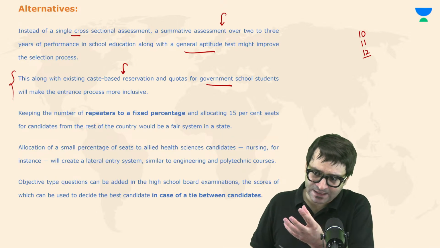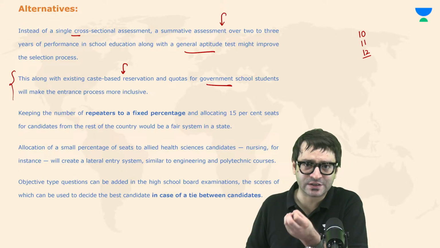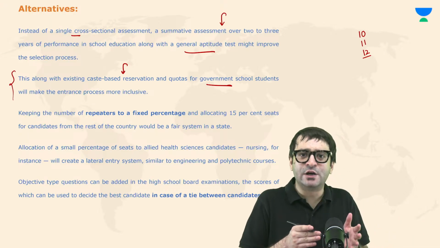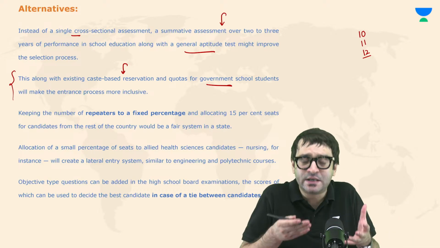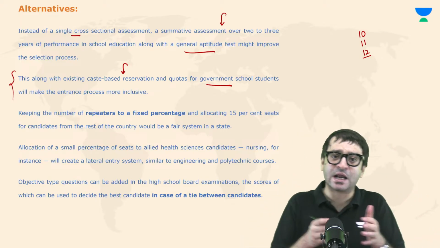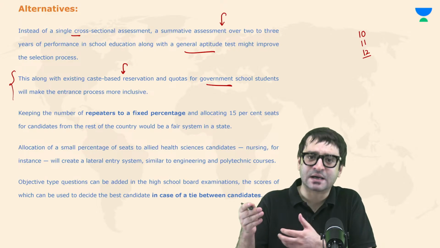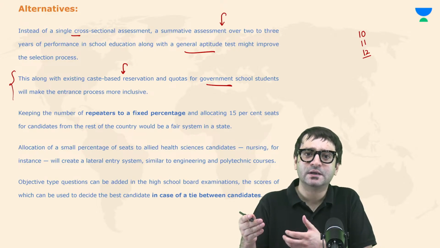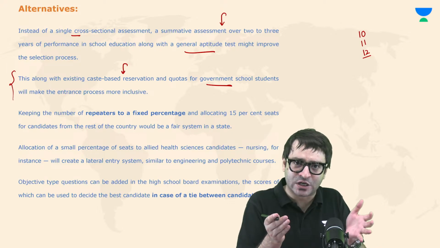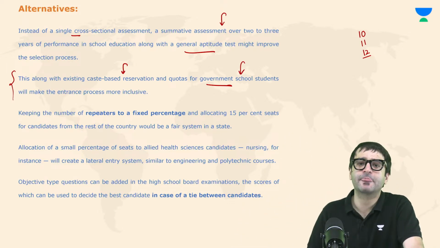Because although government school teachers are paid good remuneration and salary as compared to private school teachers, the way in which education is imparted, we associate quality with private educational institutions, and we associate mediocrity with government educational institutions. Which means we need to ensure equity and justice. Quotas should be given for government school students.